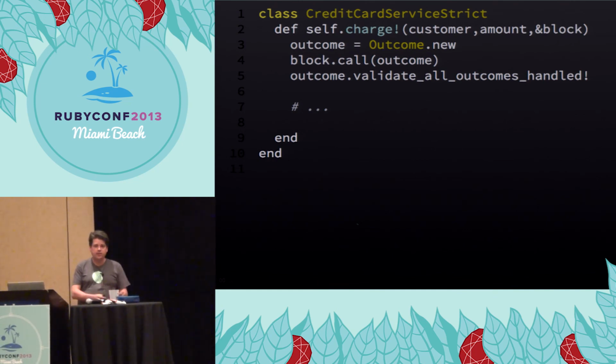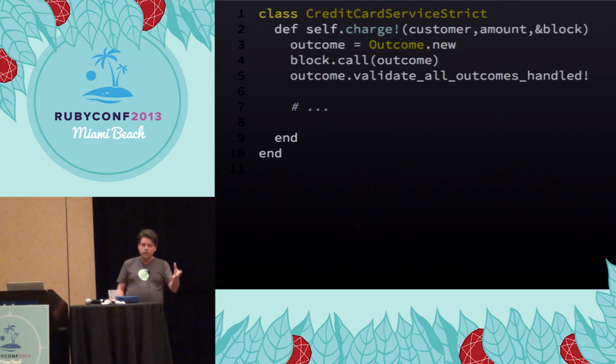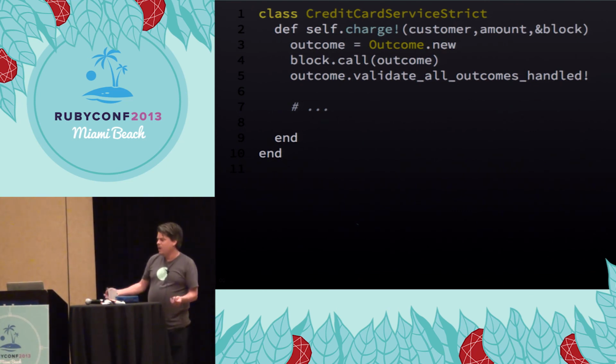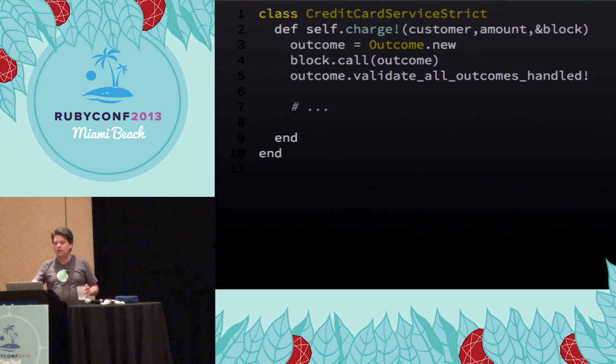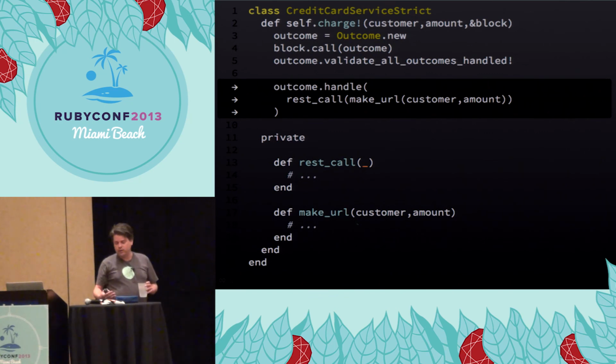But I've skirted the issue of the if statement, right? I've changed the rules so that I didn't need an if statement to implement this. But somebody somewhere is going to have to figure out, did the credit card succeed or not, and do something or do something else. Somebody has to do that somewhere. So let's delve more into our imagined credit card service and see where that leads us.